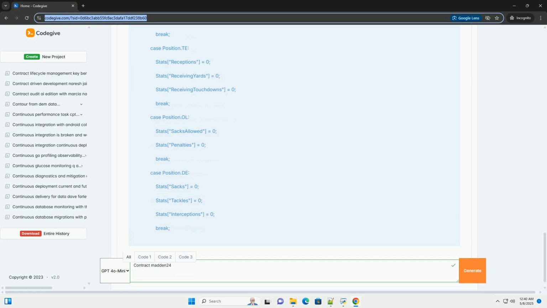GUI: create a graphical user interface, using WPF, WinForms, or a web framework, to make the simulation more interactive and user-friendly. Data persistence: save and load simulation data to and from a file, for example using JSON or XML, so that you can continue simulations later.